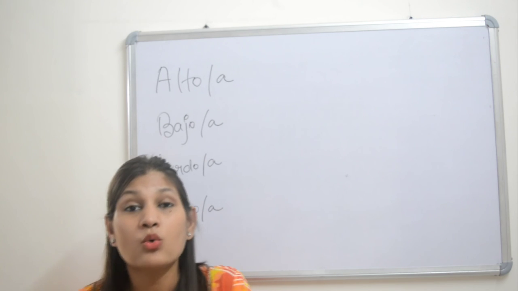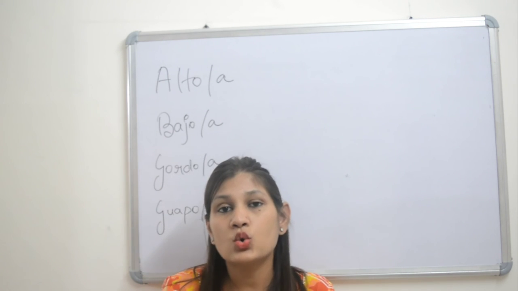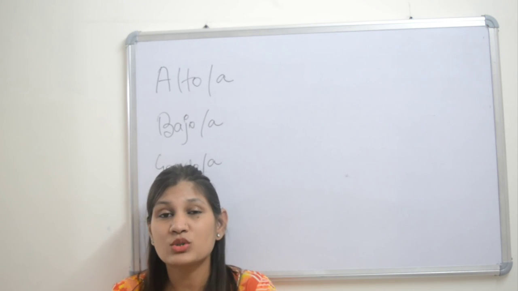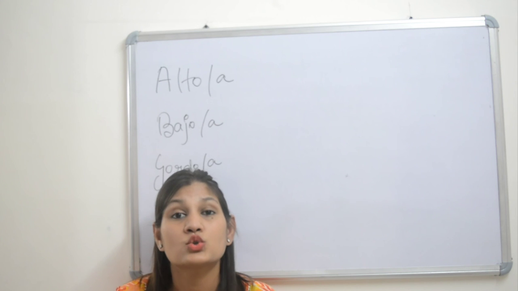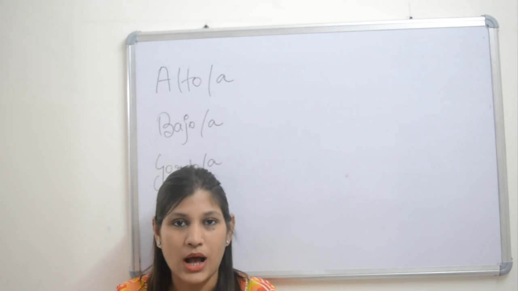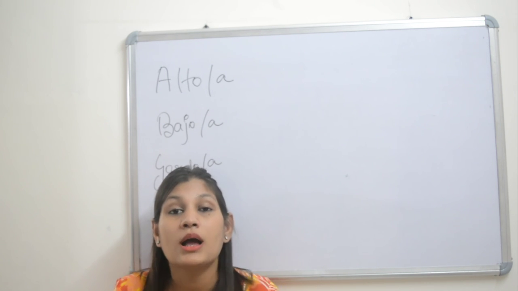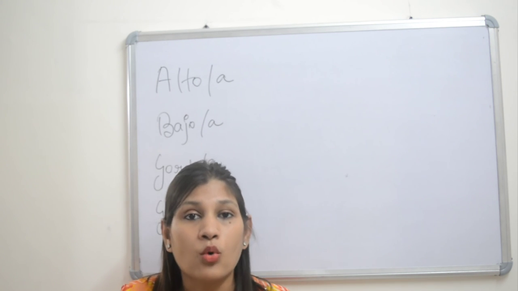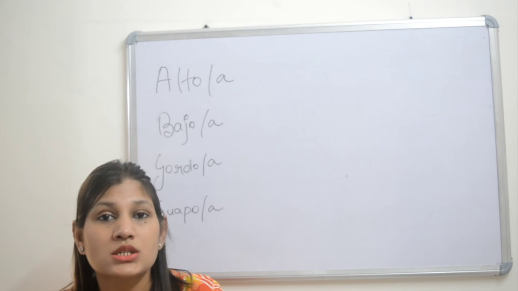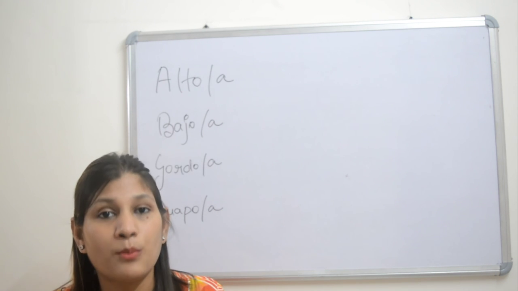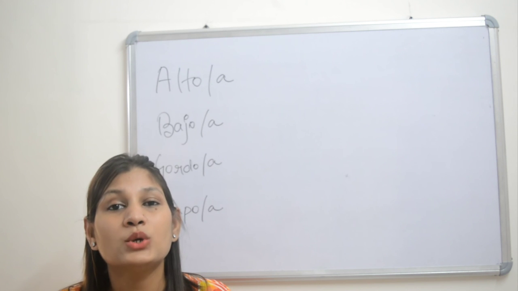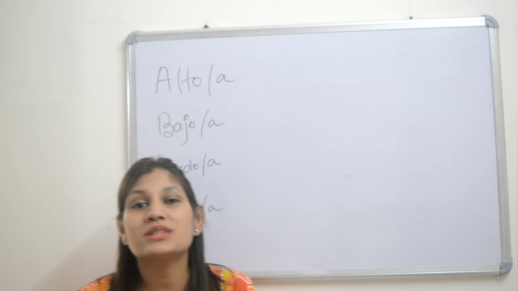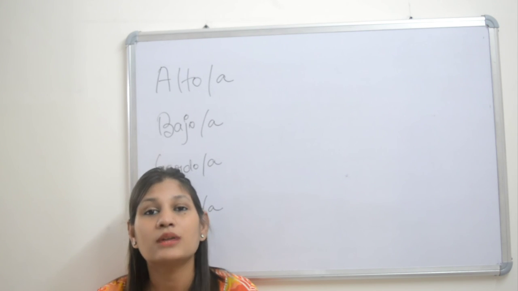Guapo y guapa. Guapa means beautiful. Guapo generally we use for describing a person who is very beautiful or handsome. María es muy guapa. Y Juan es guapo. Mis amigos son guapos. Vale, so this is how we use adjectives in our daily life.